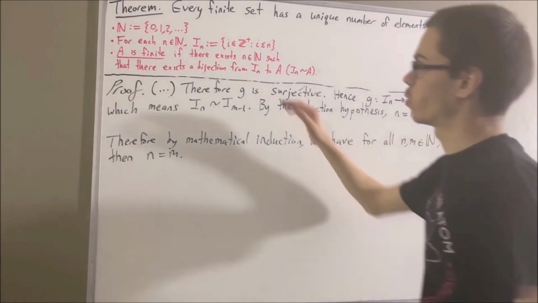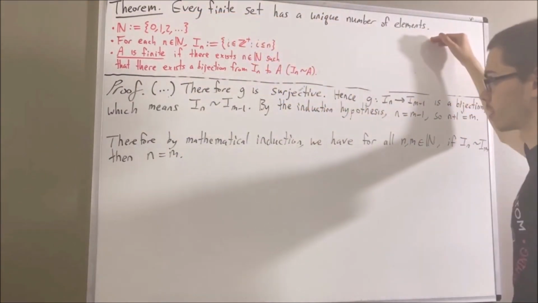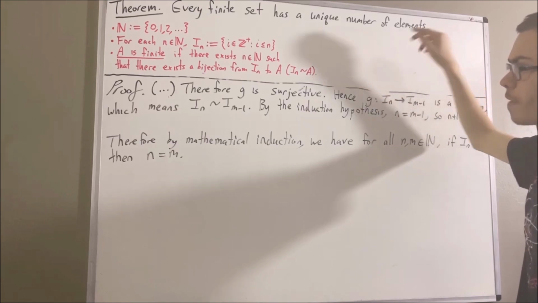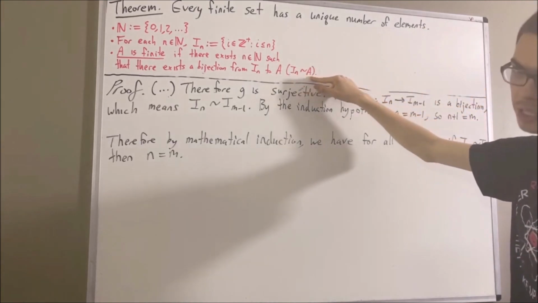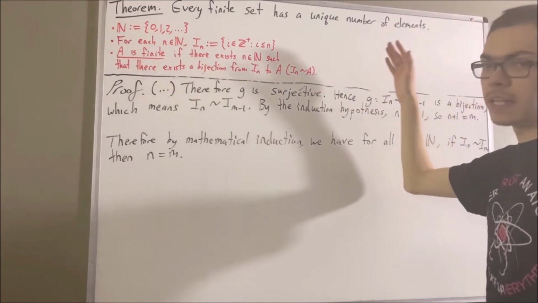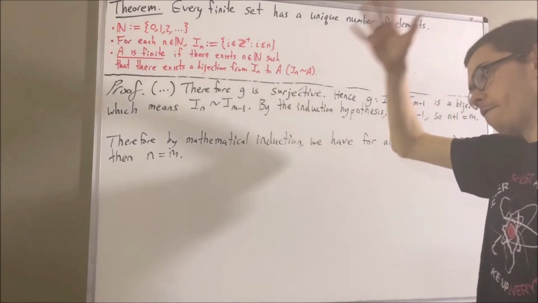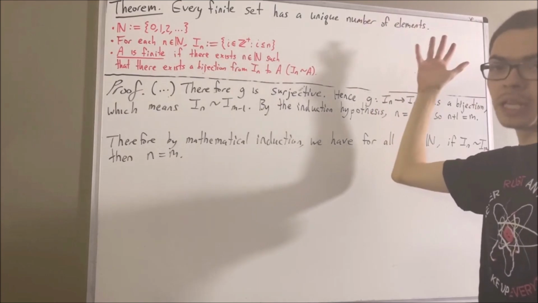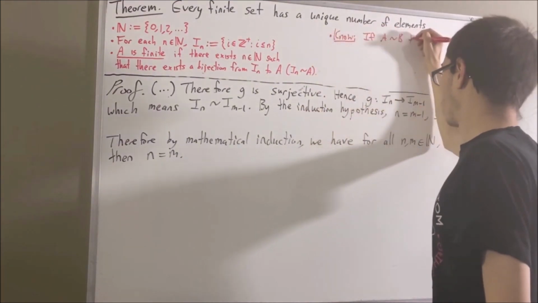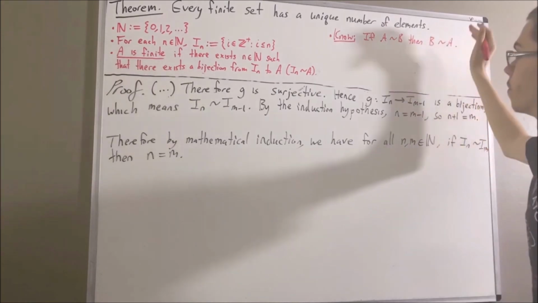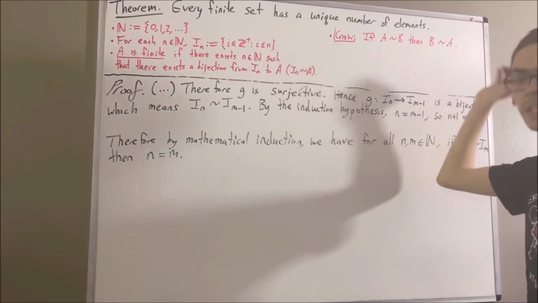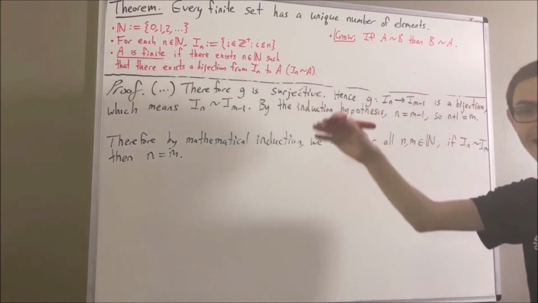And now we're actually going to prove what the theorem says. And in proving this, we're going to be using some facts about this statement in general. It turns out, given sets A and B, if there is a bijection from A to B, then there's a bijection from B to A. And second, if there's a bijection from A to B, and there is a bijection from B to C, then there's a bijection from A to C.